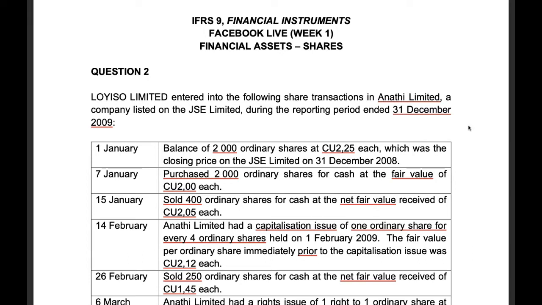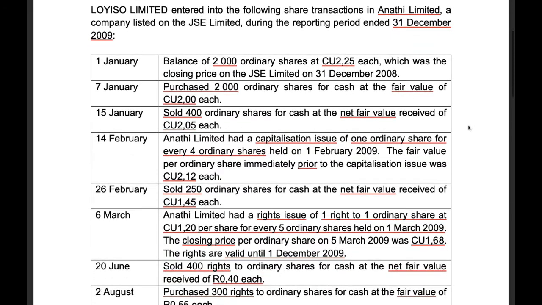On the 14th of February, Anati Limited had a capitalisation issue of 1 ordinary share for every 4 ordinary shares held on the 1st of February 2009. The fair value per ordinary share immediately prior to the capitalisation issue was R2.12 each. On the 26th of February, we sold 250 ordinary shares for cash at the net fair value received of R1.45 each.